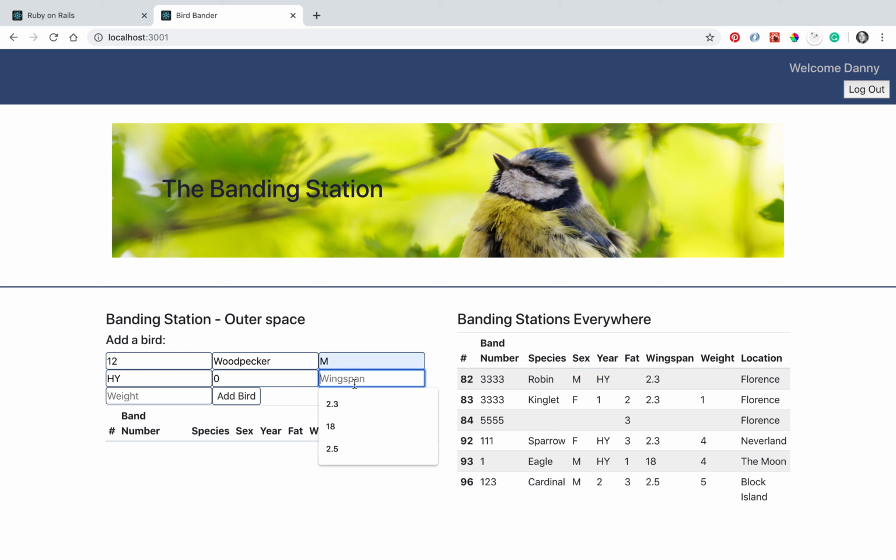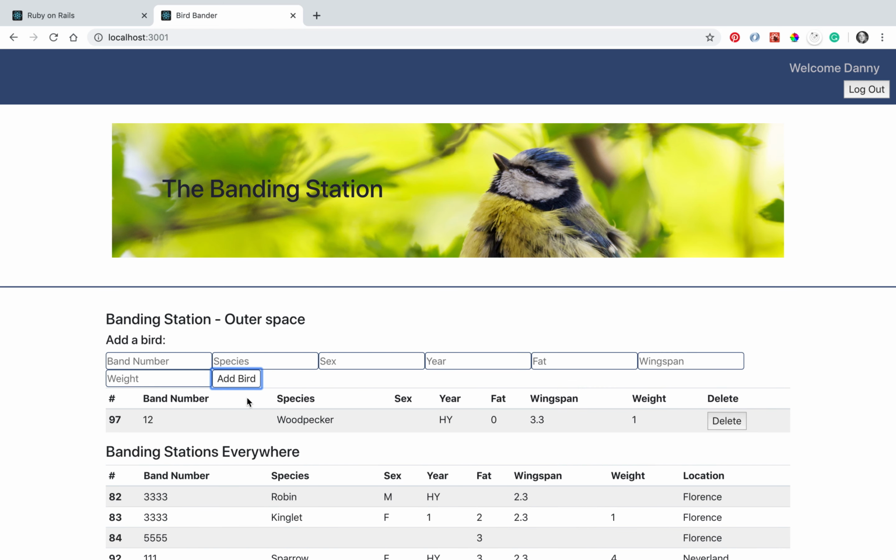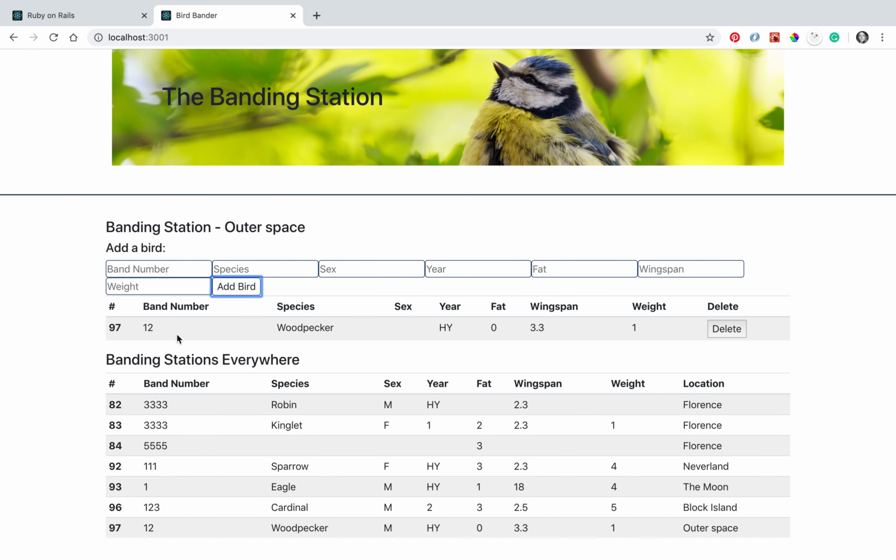Wingspan, I'm not sure for a woodpecker how many centimeters it would be, but let's say 3.3, it's probably a little small. And then weight is usually in ounces. Let's say it weighs, I don't know, 1 ounce. And then we add the bird. So this gives us our current birds, and we can also see that it's been added down here in our line, with the woodpecker now in our full database.